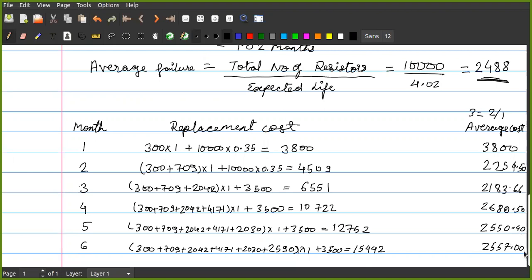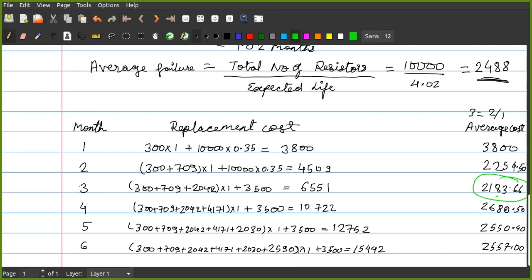Then last is 2,557.00. Okay. So if we want to go for a group replacement, when should we go for the group replacement? It should be this value. Is it visible, students?